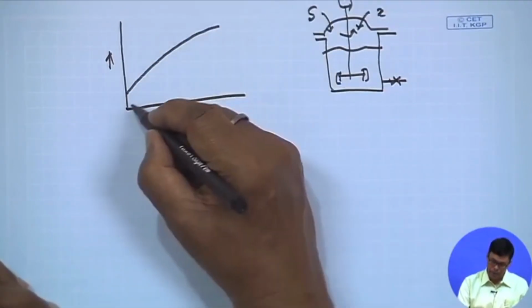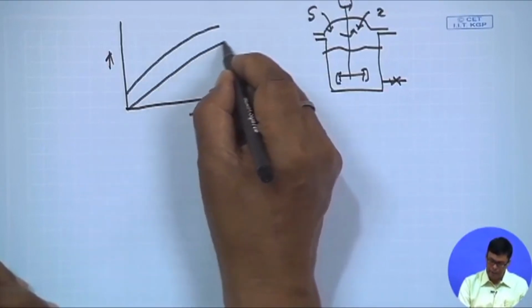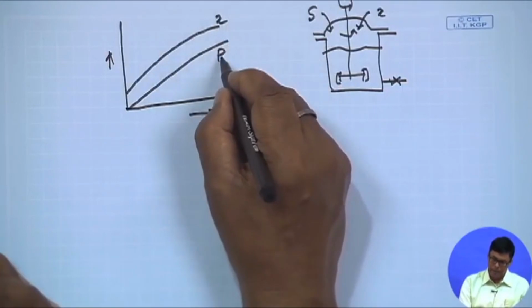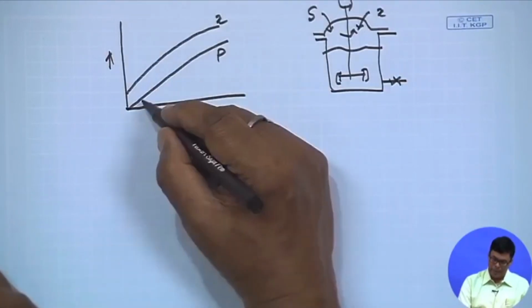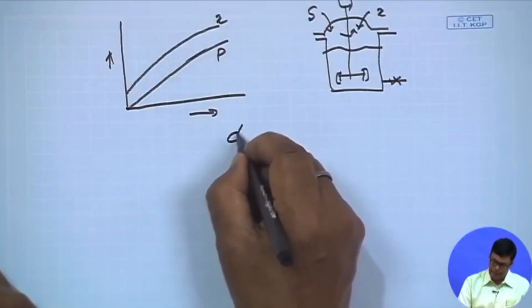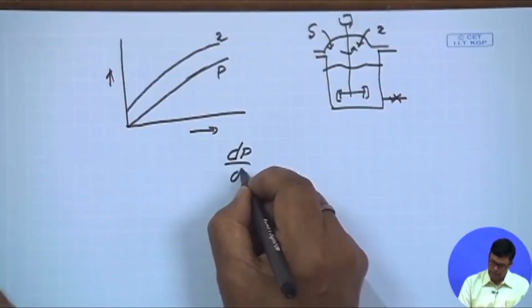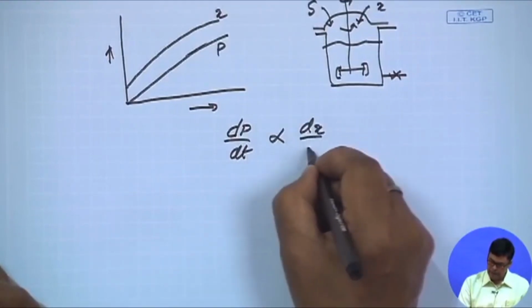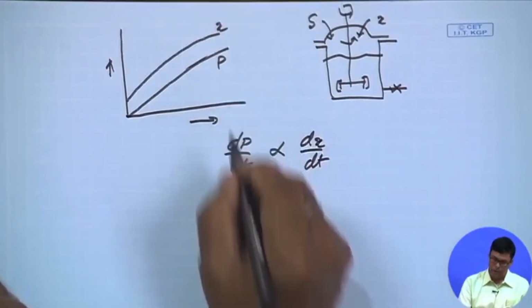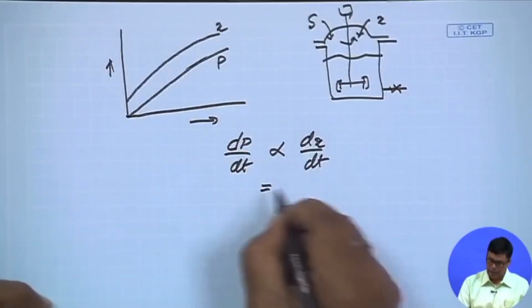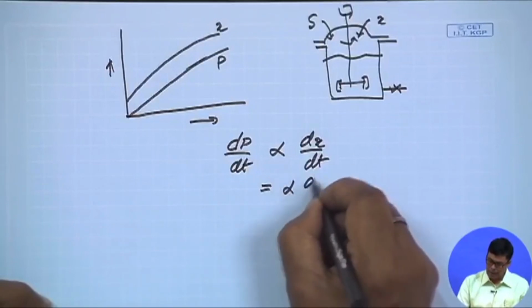Now if your product formation also increases like this, this is the product and this is the cell, then in that case I can write dP/dt is proportional to dx/dt. That is exactly what is called a growth associated product, and this is equal to alpha into dx/dt.